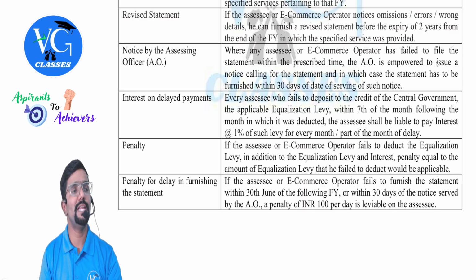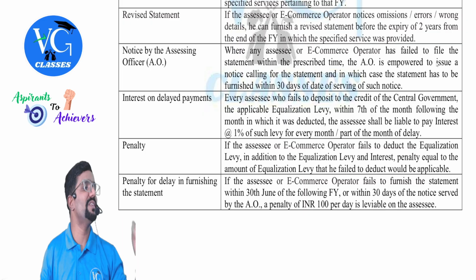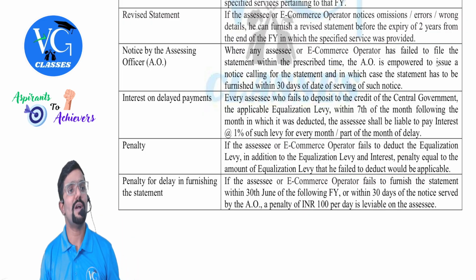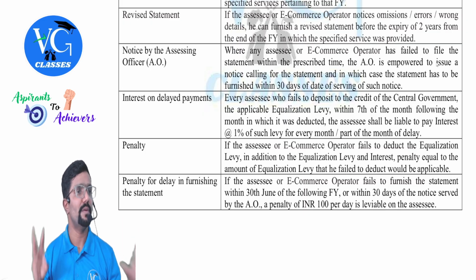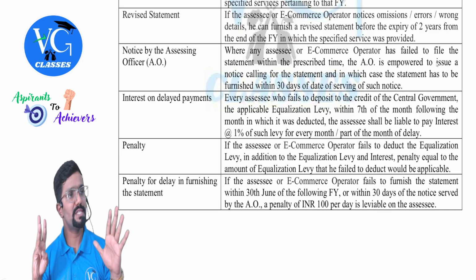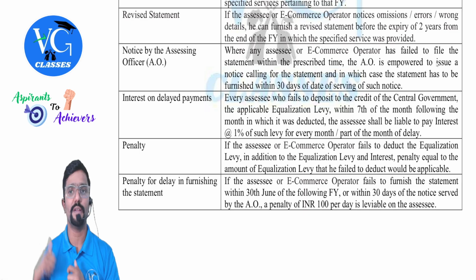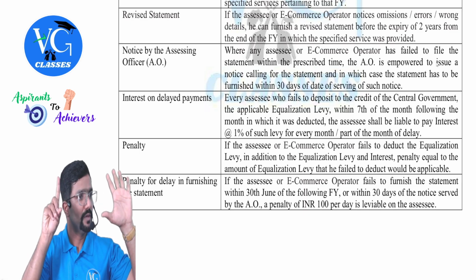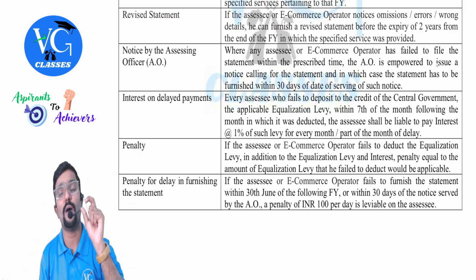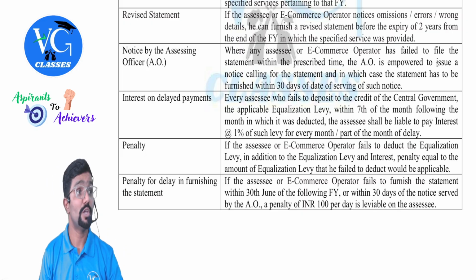Next, interest on delayed payments. If by chance equalization levy is not deducted, or else deducted but not remitted within 7th of the next month, then what, sir? Interest will start from 8th. On what amount, sir? In my example, on 60,000. That is on the amount of equalization levy, not on the entire 10 lakh. It is only on 60,000.